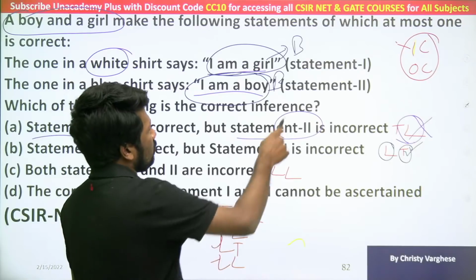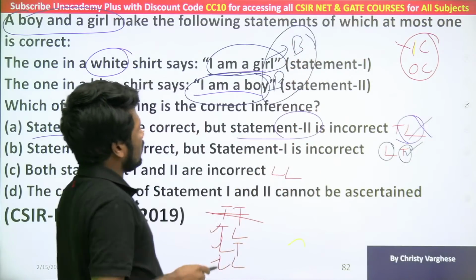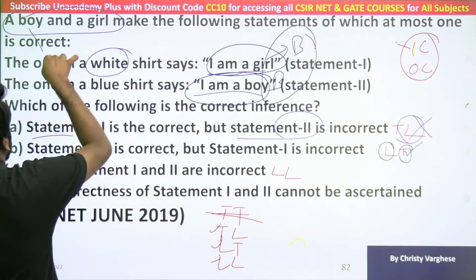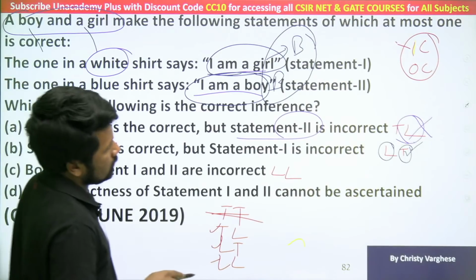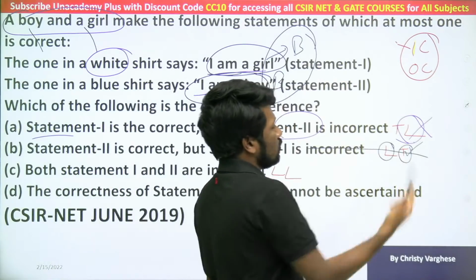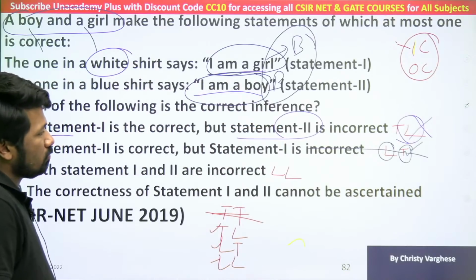Now there is another problem, there are two boys here, but the question does not say two boys, the question says there is a boy, there is a girl. So that is contradicting the question again. That is why option B is also eliminated. Then option C should be the answer.